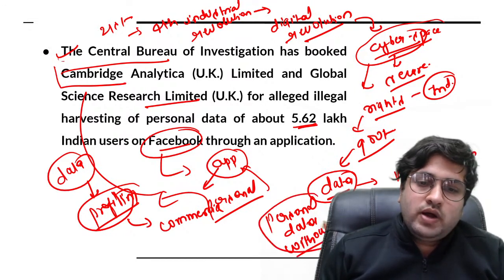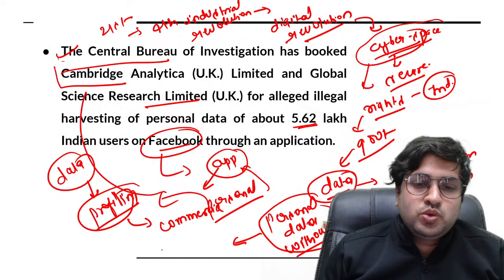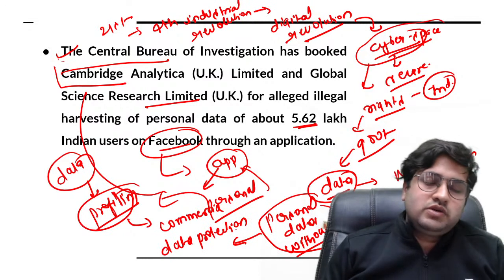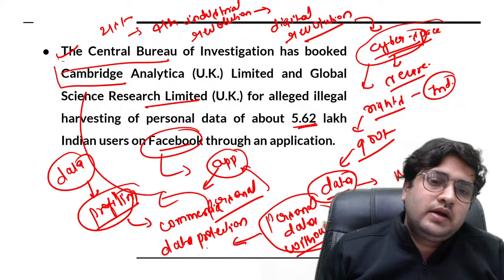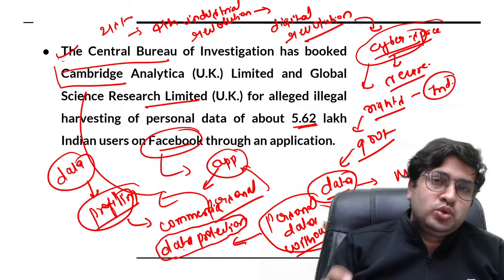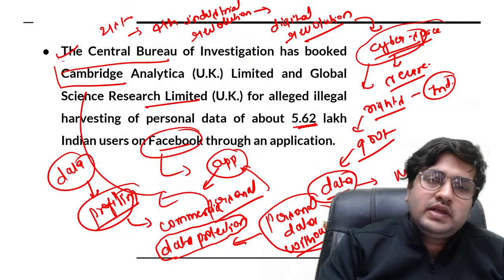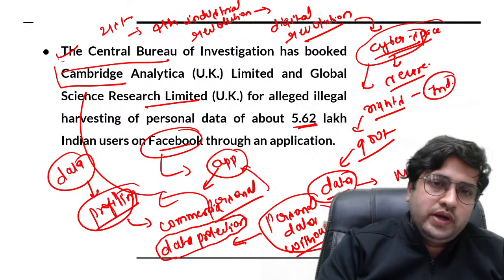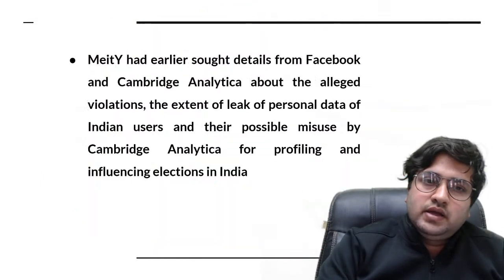This is required, and for this the priority that the government needs to focus on is to come up with a data protection law. Like in various countries which are part of the European Union, you have data protection law, and because of the data protection law, these companies are not able to do such things, or if they are able to do such things, various penalties are imposed on such companies. Although India has also taken some steps, and an FIR has been filed by the CBI.